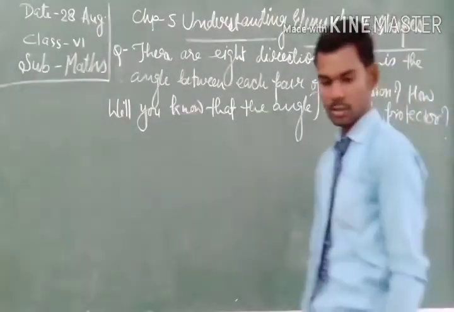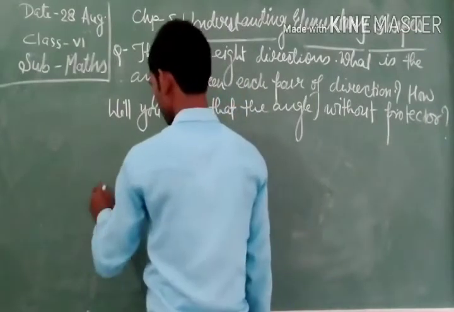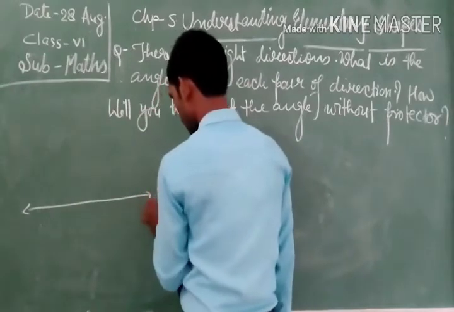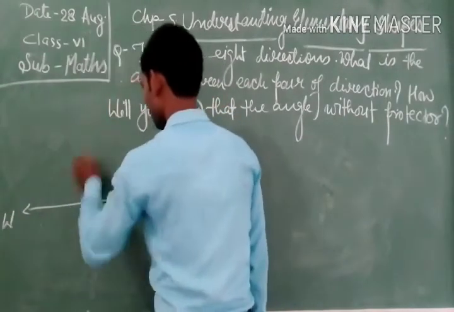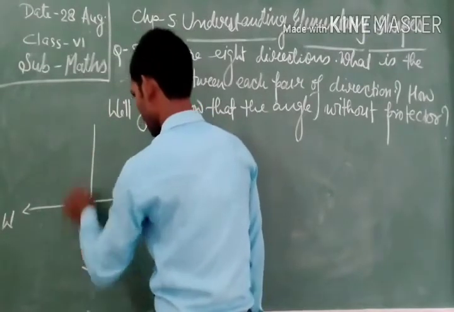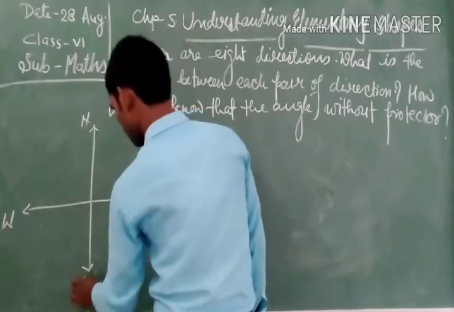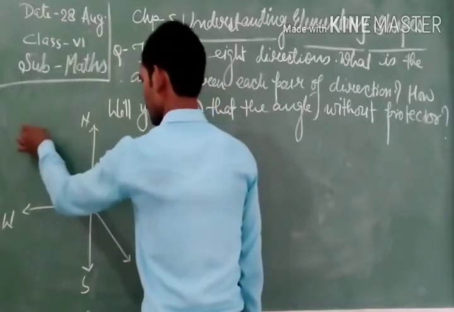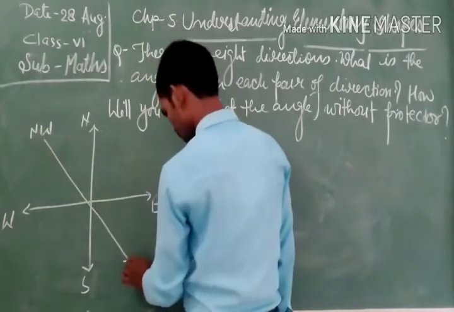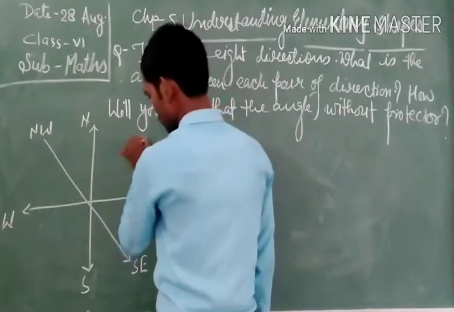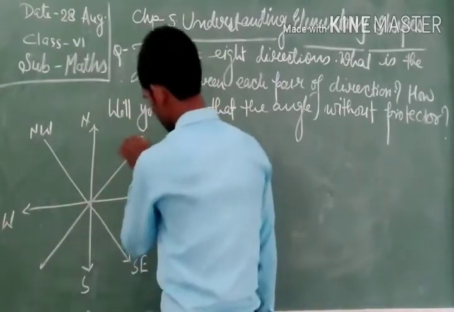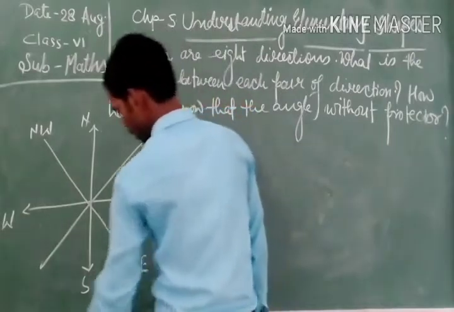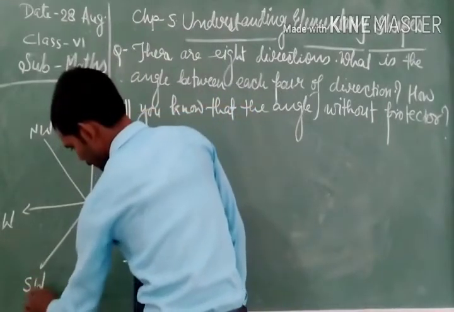So this is the question, and here eight directions are given: east, west, north, south, northwest, southeast, northeast, and southwest.